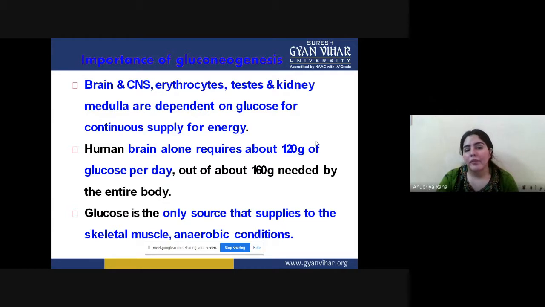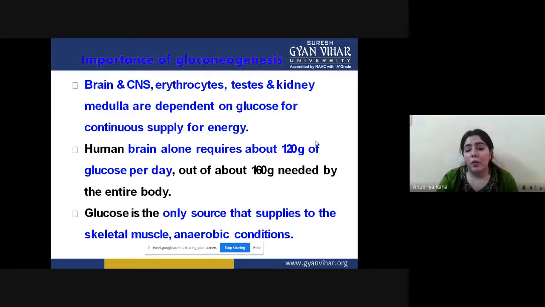The brain, central nervous system, erythrocytes, testes, kidney, and medulla are dependent on glucose for a continuous supply of energy. Our brain works 24 by 7, all the time. The same goes for the central nervous system, erythrocytes in our blood, testes, and kidney. We have to keep these organs working all the time, and they need energy in the form of glucose every time. We cannot stop the supply of glucose to these organs, otherwise they stop working.